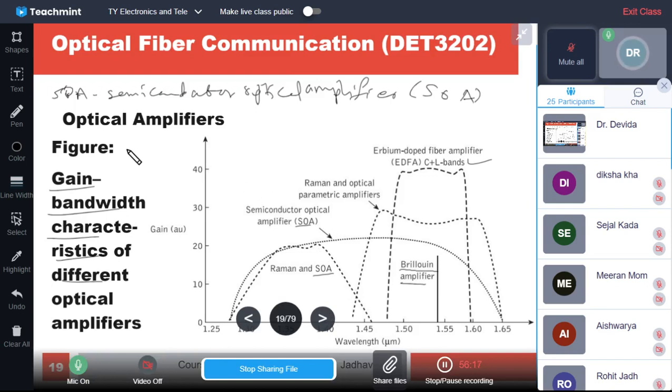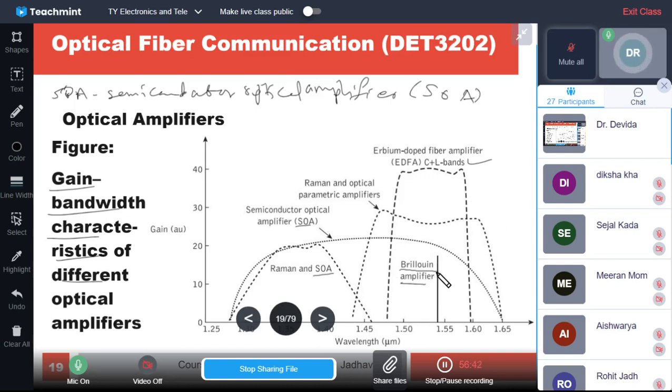So this is about the optical amplifier gain bandwidth characteristics for different amplifiers, Raman and SOA. SOA especially has very wide bandwidth. Then Raman and optical parametric amplifiers for higher wavelengths. Then there are erbium doped fiber amplifiers, EDFA.